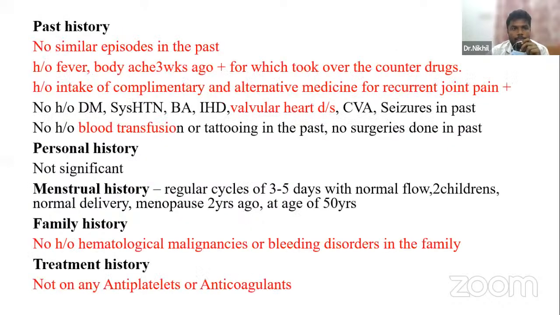And on past history, there are no similar episodes in the past. That means particularly there are no childhood episodes of bleeding. So it is not a congenital disorder. It is an acquired one. And the patient had a fever episode 3 weeks before. So it can probably be a viral or a bacterial illness which